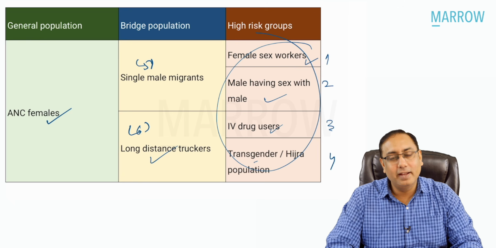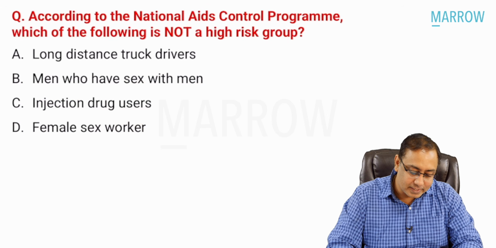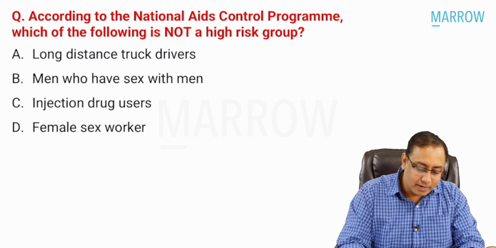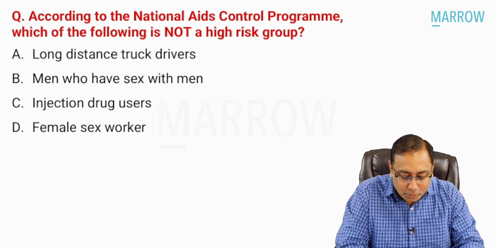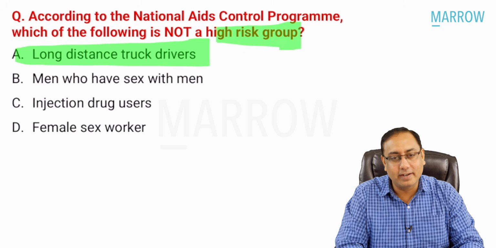Another MCQ is, what is the indicator for general population HIV? It is ANC females. So the best answer over here, I think there is no point discussing it more: long-distance truck drivers are not a high-risk group.